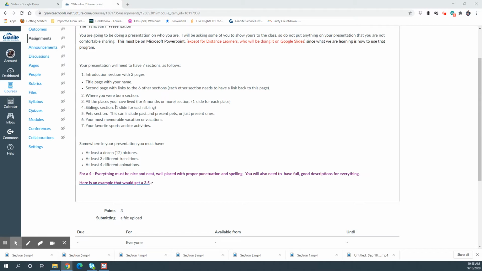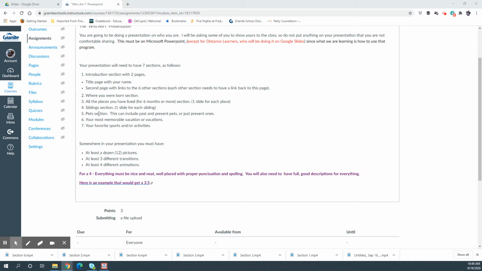You need a siblings section where you're going to talk about your siblings. We have a bunch of pictures we've got to put in. You don't need to put in pictures of all your siblings. Sometimes you don't want everybody to see those. So you can put in something that represents them. For example, if they like soccer, you can put a soccer ball in there. If they like animals, you can put a horse in there, whatever.